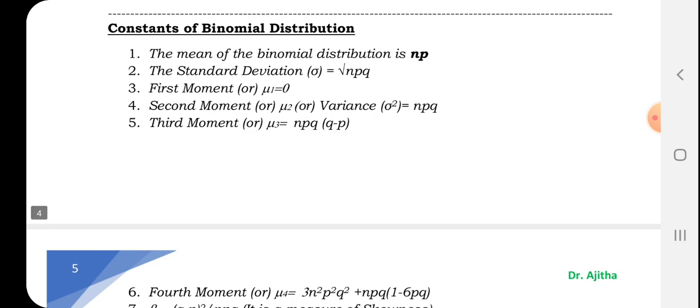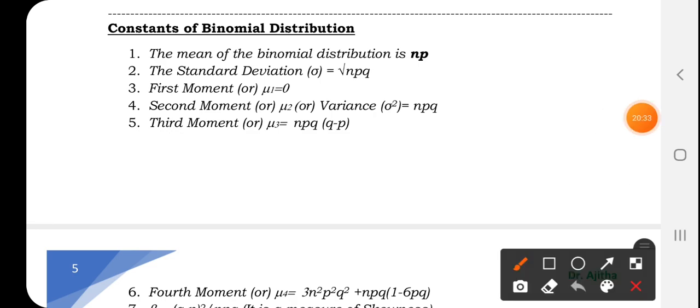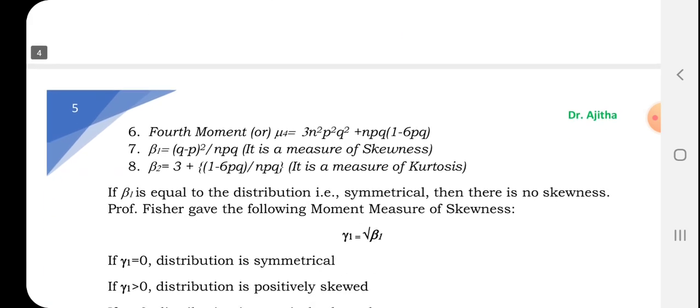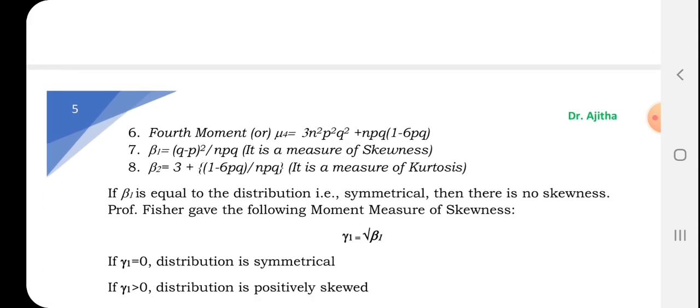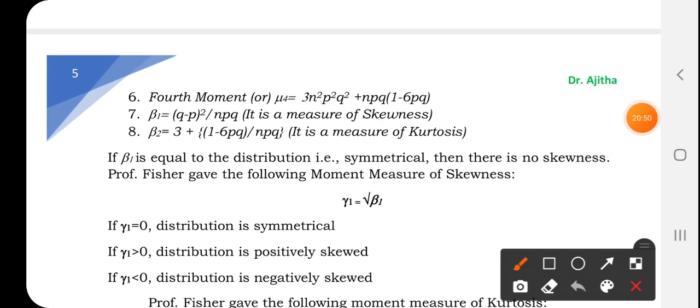The second moment is otherwise your variance, and the formula is NPQ. The third moment is NPQ(Q minus P). The fourth moment is given. Likewise, beta 1 is a measure of skewness.